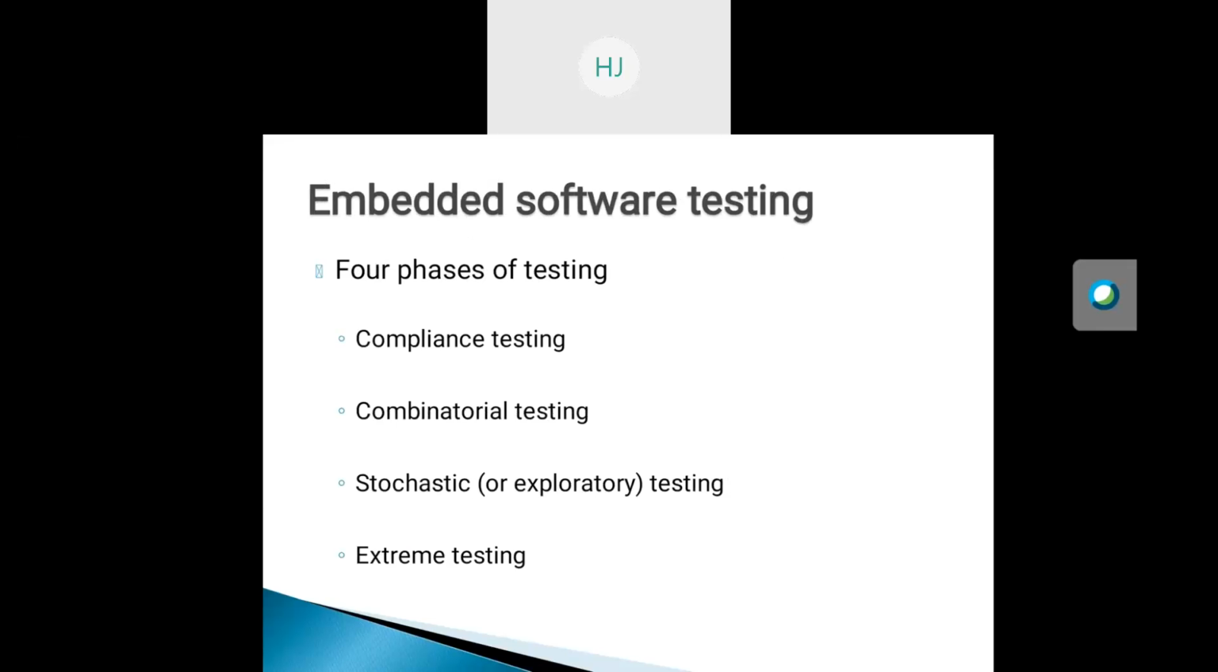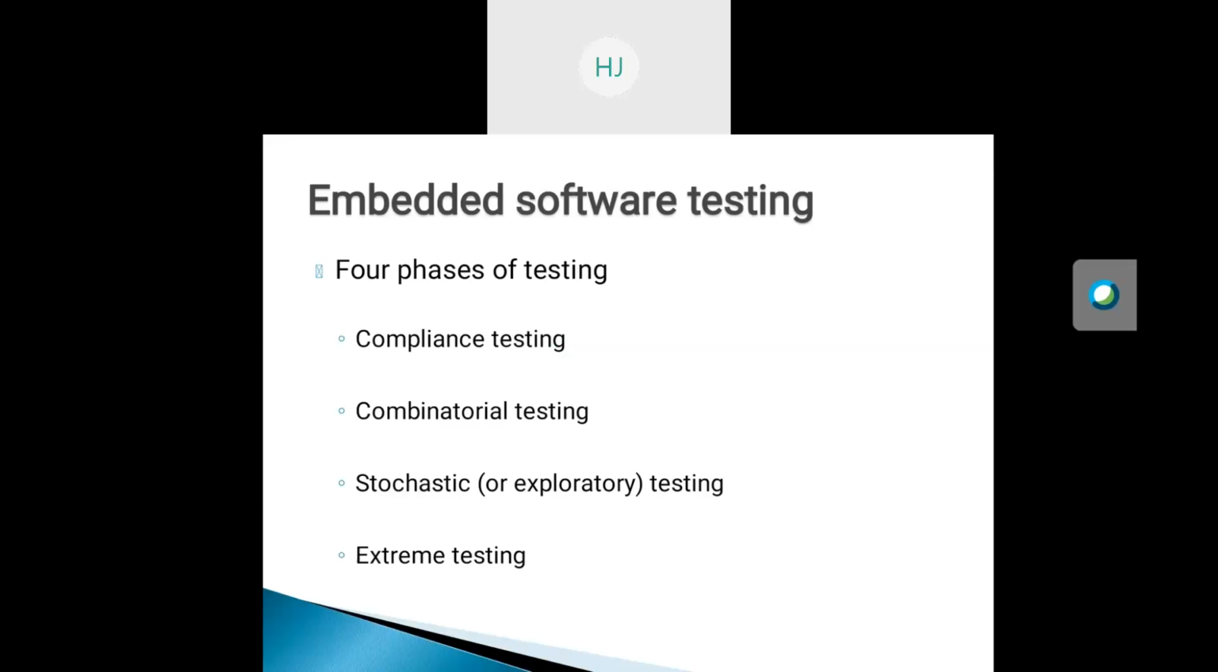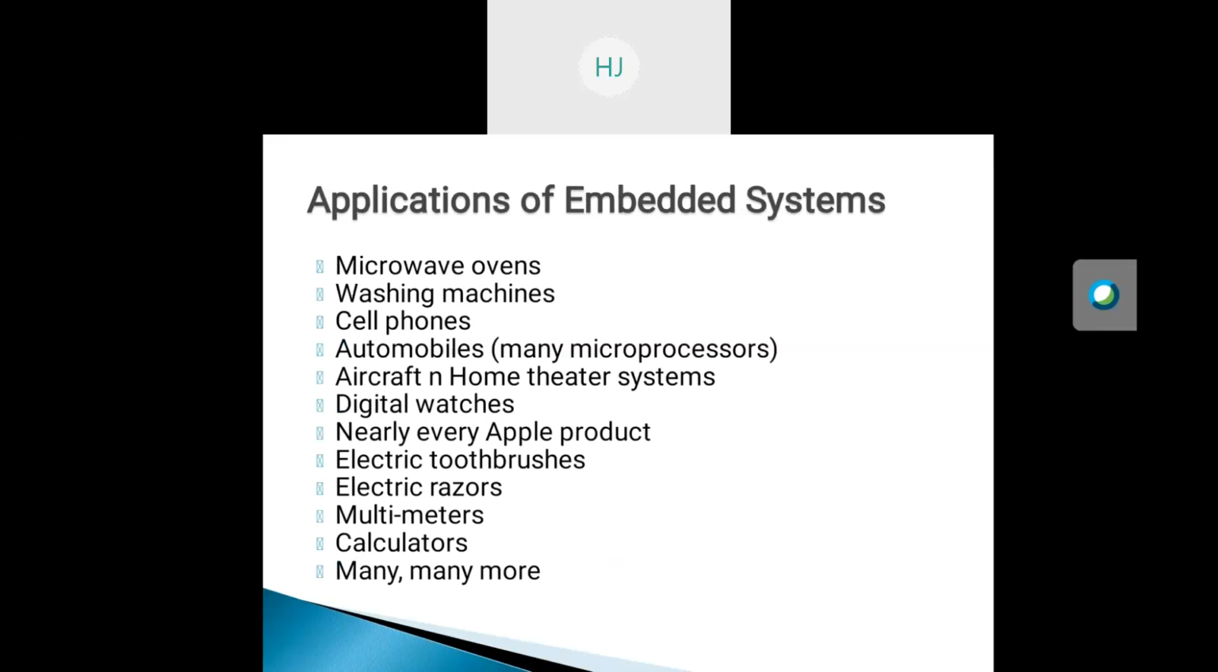After seeing the importance, we are seeing what the software testing methods in the embedded system are. When we are performing embedded software testing, we recommend four phases of software testing. The four phases are as shown in the slide: compliance, combinational, statistics, and extreme testing, which are used for the testing.